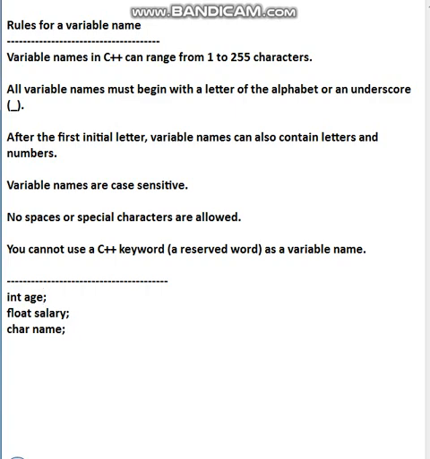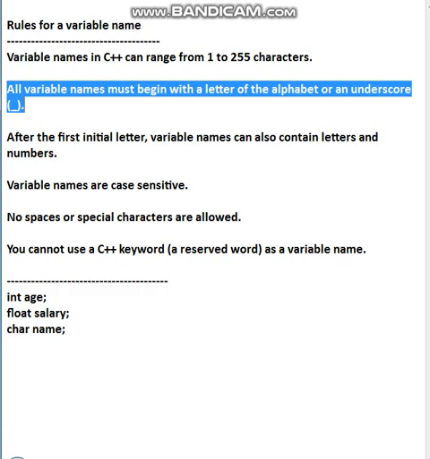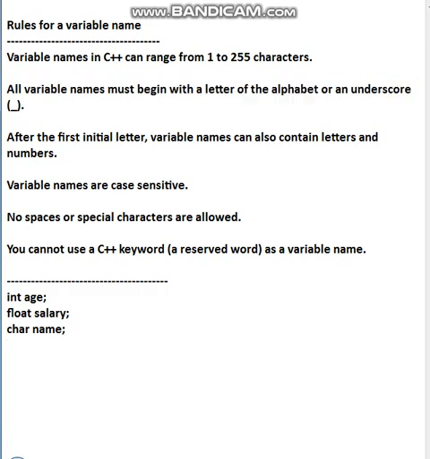Remember this point. Okay, the second point: all variable names must begin with a letter of the alphabet or an underscore sign. In a variable name, students, we can give letters, and an underscore also. Suppose I am writing age_of_employee. Is this correct?